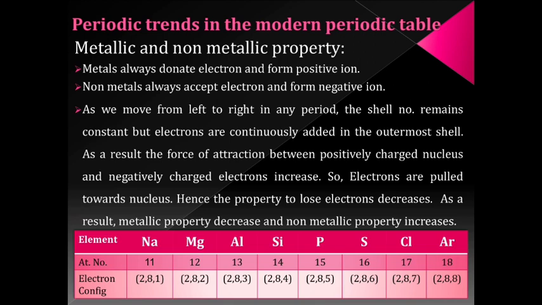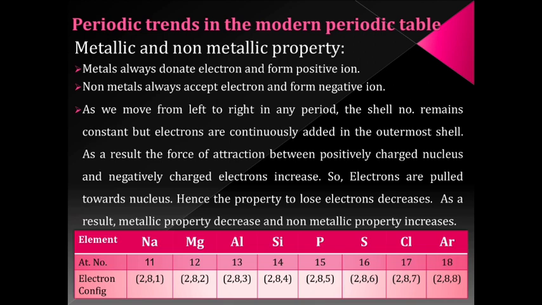Phosphorus, sulfur and chlorine have 5, 6 and 7 electrons respectively in the outermost shell. These elements, instead of donating electrons, will accept electrons and attain stability by completing the octet. Argon has 8 electrons in the outermost shell. It will neither accept nor donate electrons.